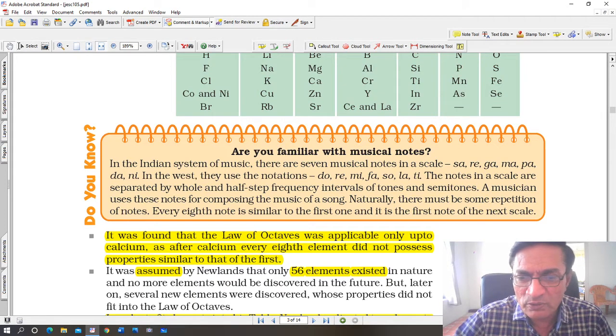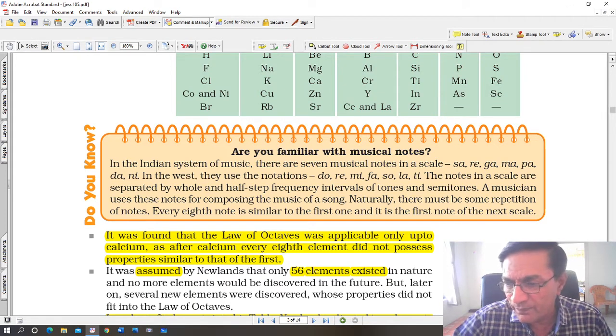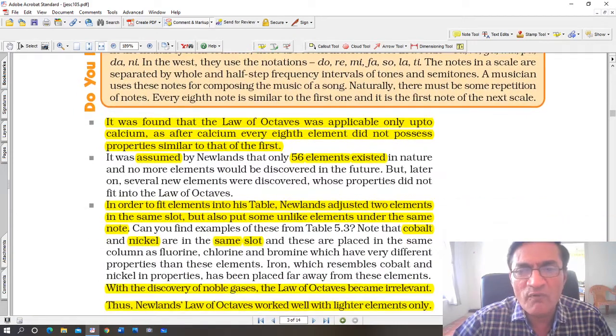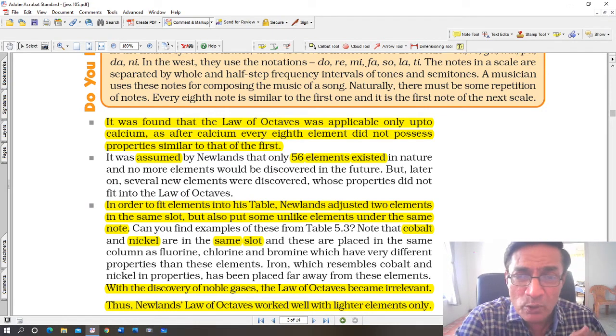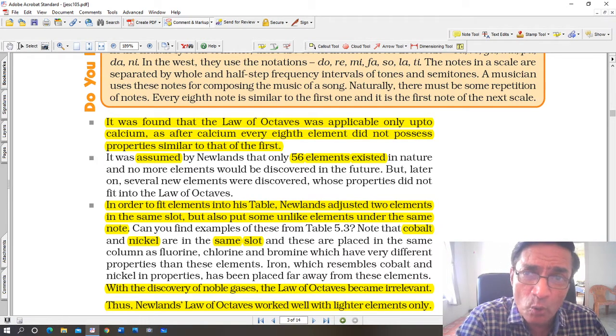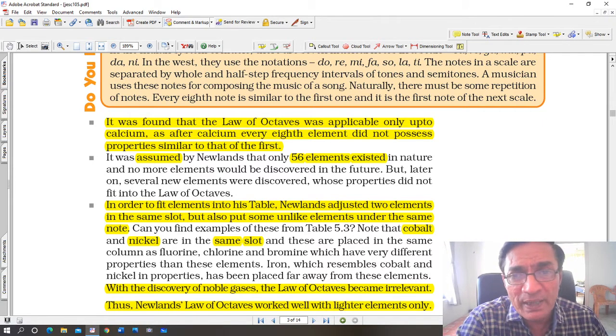Alright, it was found that the law of octaves was applicable only up to calcium, as after calcium every 8th element did not possess properties similar to that of the first. Now you see, at that time 56 elements were known. As more and more elements were being discovered, the law of octaves could not hold properly. It began to fail.